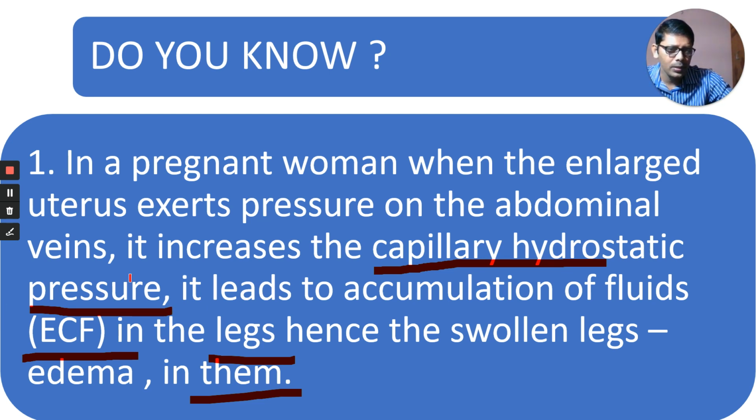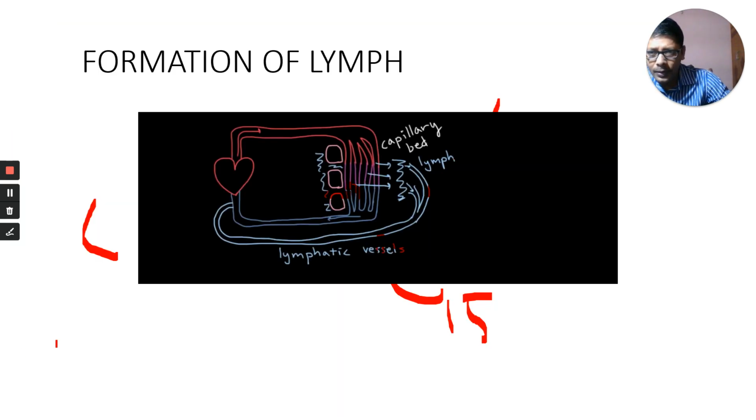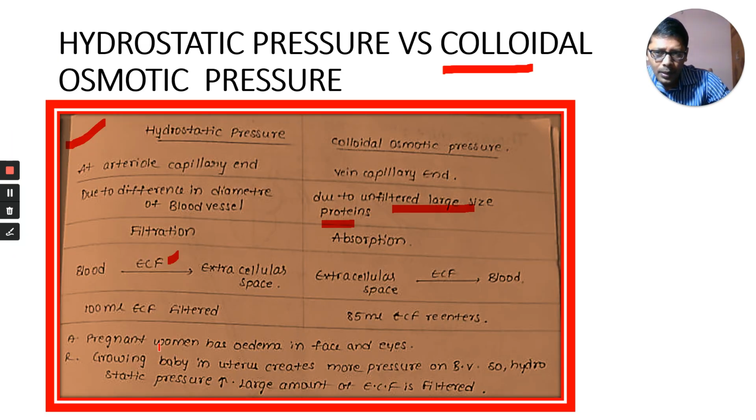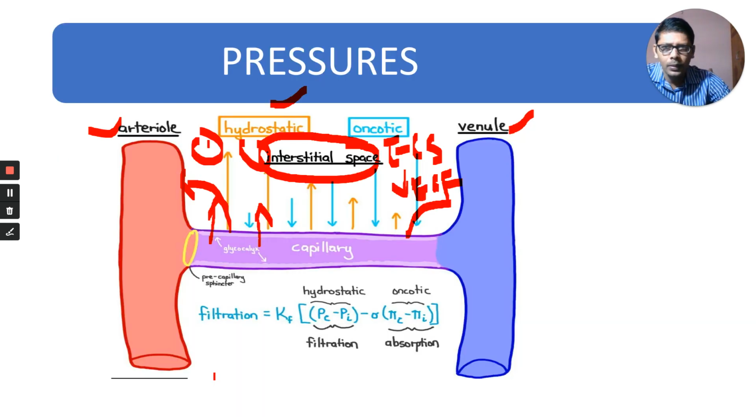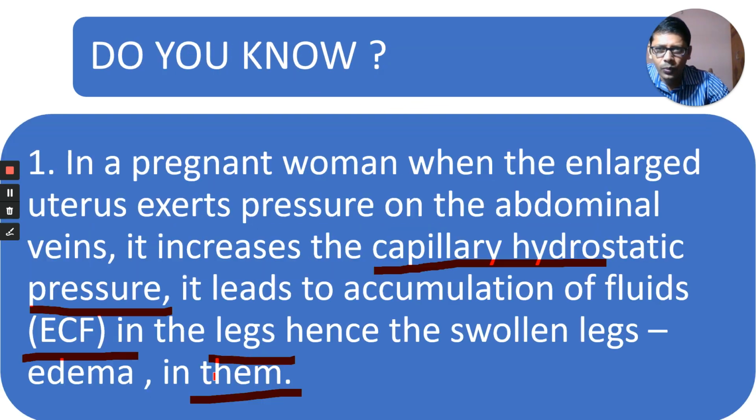Okay, that swollen legs is called edema. Observe and note down this point: a pregnant woman has edema in the face and eyes also. The growing baby in the uterus creates more pressure on blood vessels, so hydrostatic pressure increases and a large amount of ECF goes outside from the blood. A lot of fluid goes into the tissues and it remains there. Okay, that causes the edema in the pregnant woman.